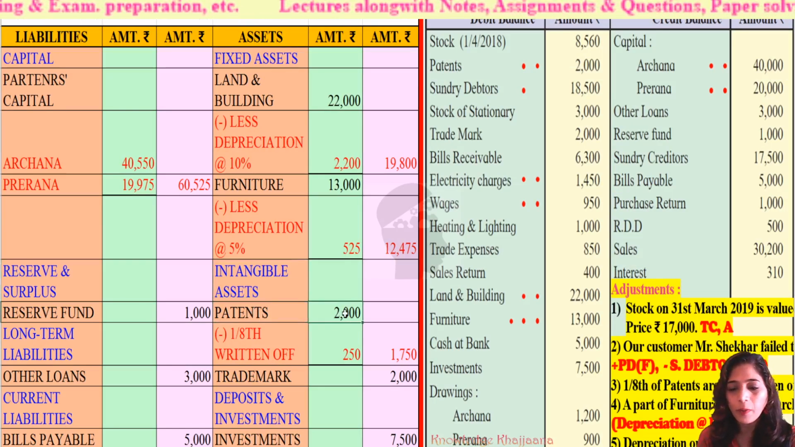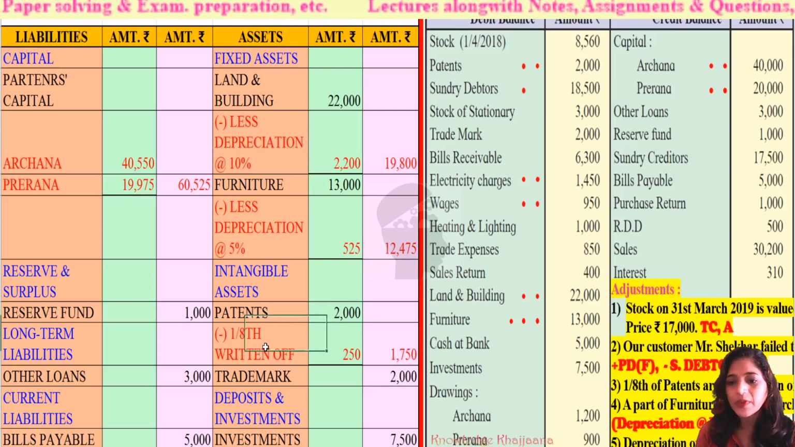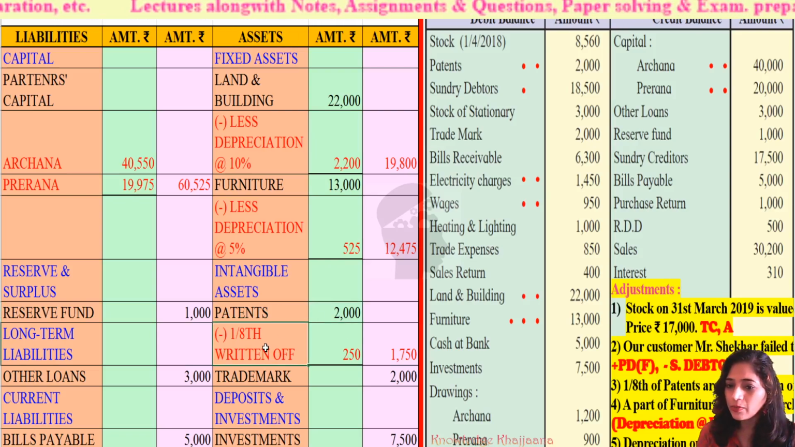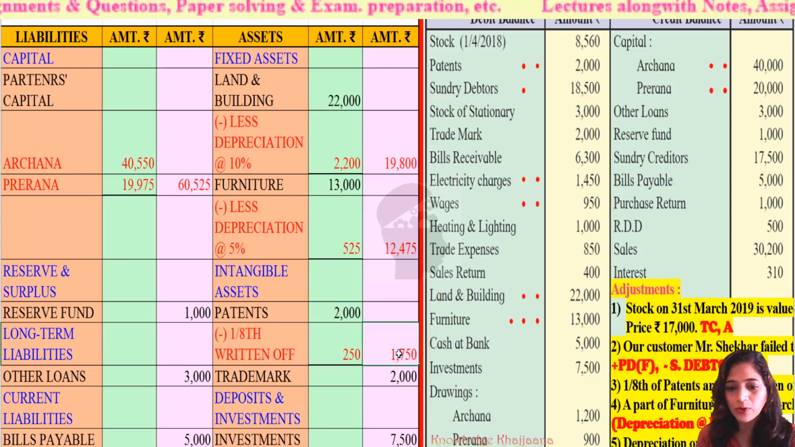Rupees 2,000 at the opening date of the financial year, and 1/8 of the patents are reduced. So what is the amount of 1/8 of the 2,000? It is rupees 250. So 250 should be deducted from the original value of the patents. So the final value of the patents on the closing date is rupees 1,750.